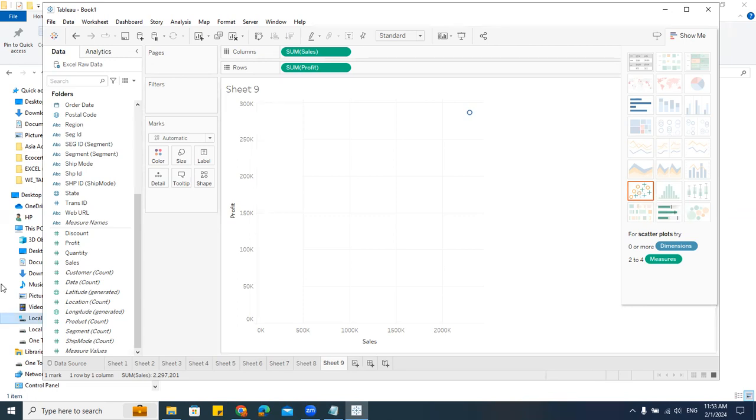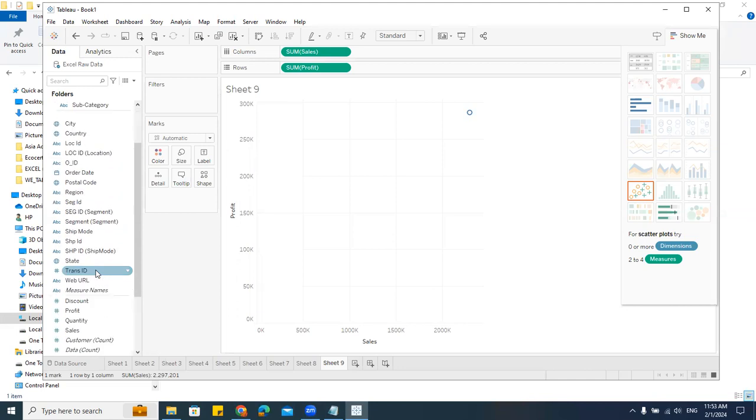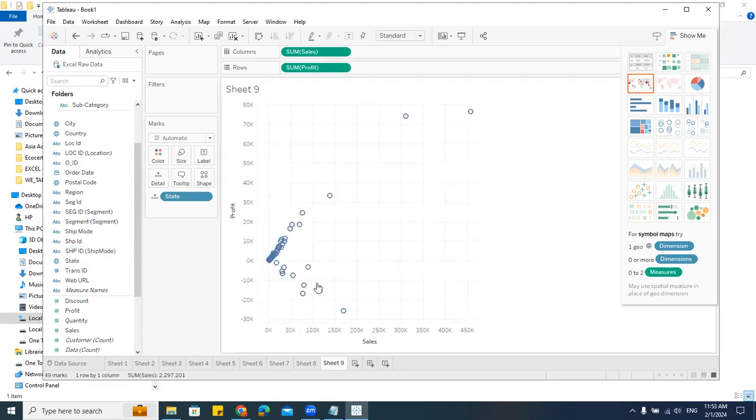Now let me go here and I'll just take, say, scatter it by state. See, I took this and put it in detail. Can you see that? The values are getting scattered here like this based on each state. I want to categorize this. So what I'll do, I'll go here, I'll take this region and I'll put it in colors. Can you see that? We have different colors.